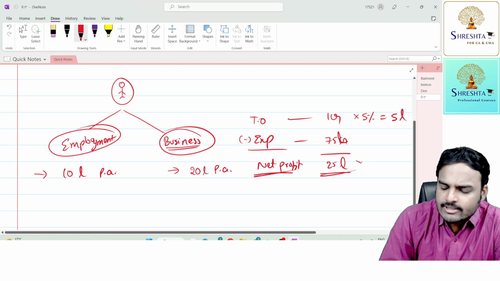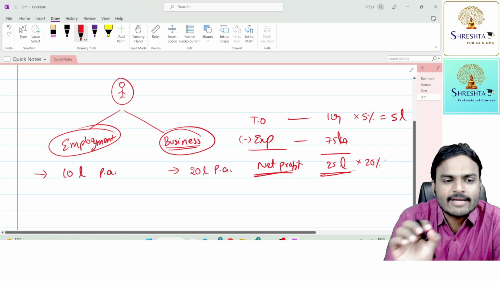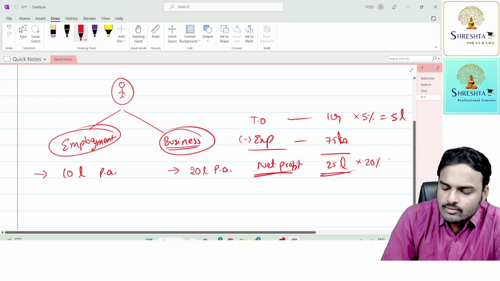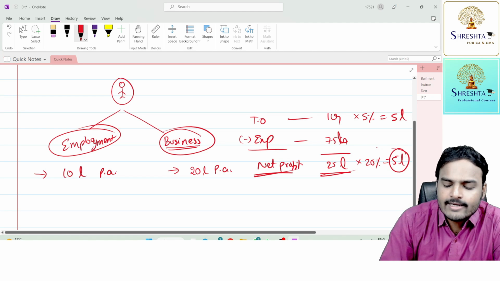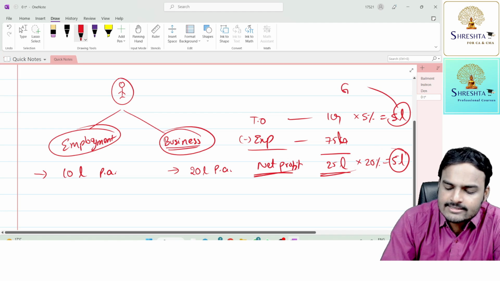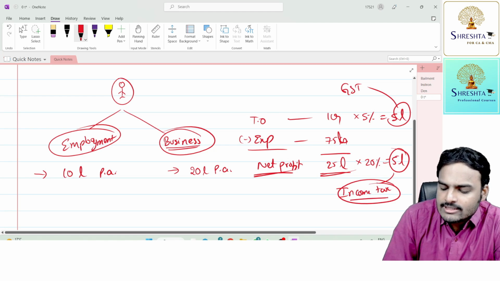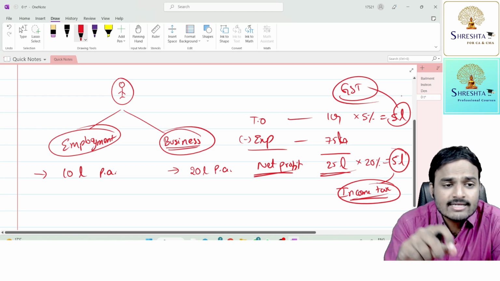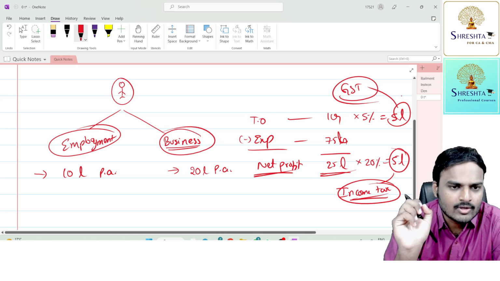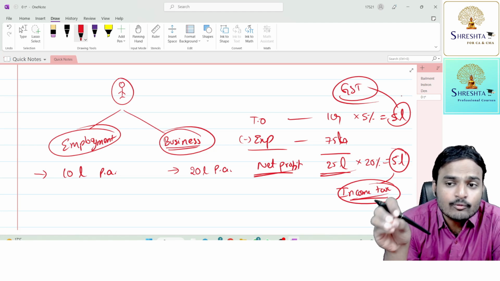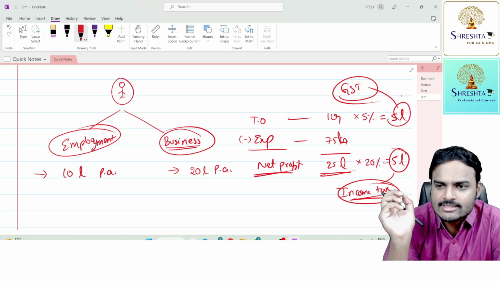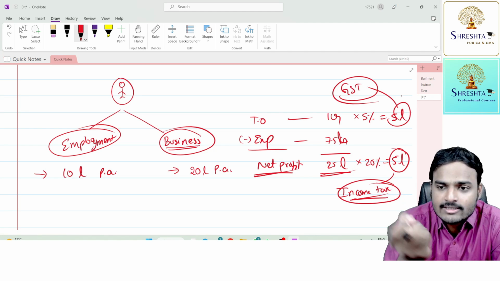On net profit, imagine he is liable to pay income tax of 20%. Now the government is going to get another 5 lakhs. This 5 lakhs is indirect tax, GST. This 5 lakhs is direct tax, income tax. GST is levied on the turnover. Income tax is levied on the net income. So the government is getting 10 lakh rupees when he starts a business and performs well in the business.